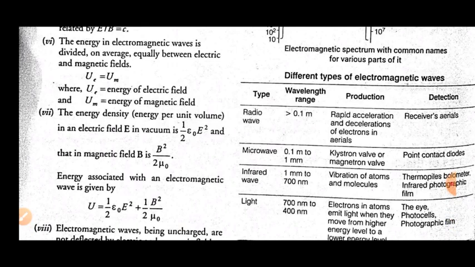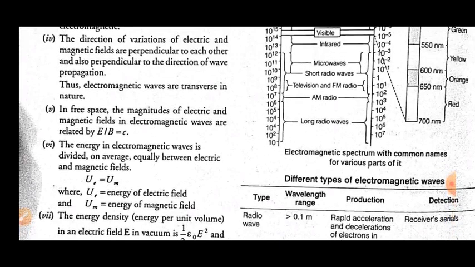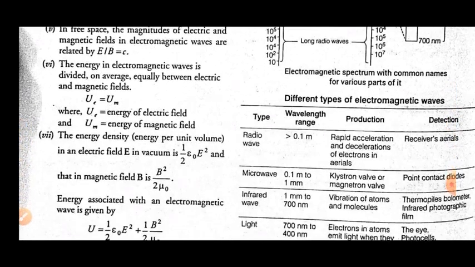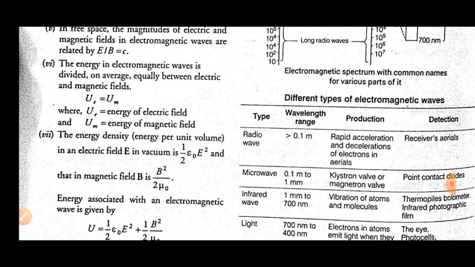The first one we can see is the wavelength range for the radio wave. Four columns are given for different types: first, type of wave; second, wavelength range; third, production; and fourth, detection. For the radio wave, the wavelength range is less than 0.1 meter, or you can also see it from 10 to the power 7 meter to near about 10 to the power minus 3 meter, but basically it is less than about 0.1 meter.